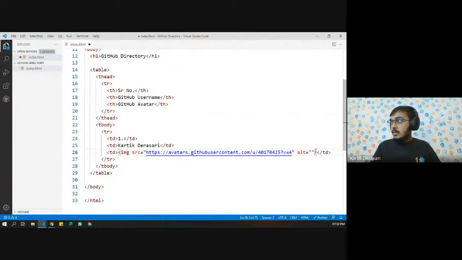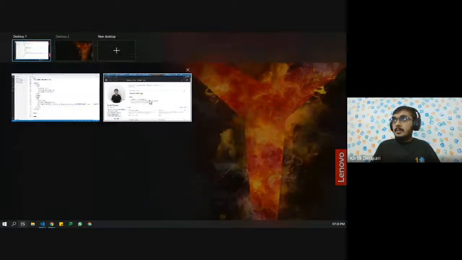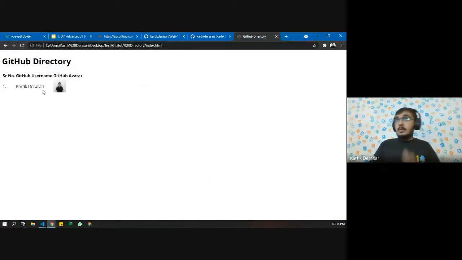Image, and let's say the width should be 50. Let's see how it looks like. Okay, fair enough. It looks very basic. No problem.